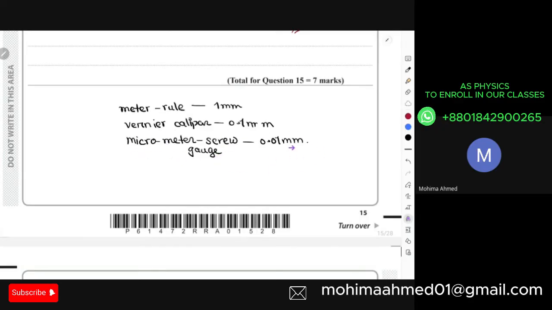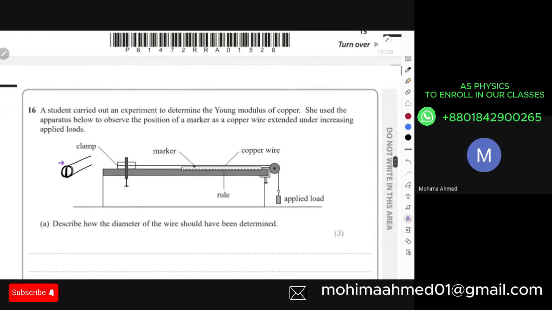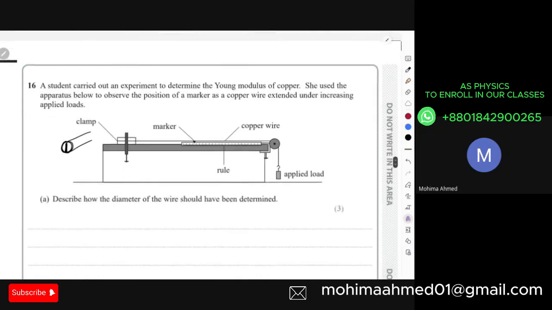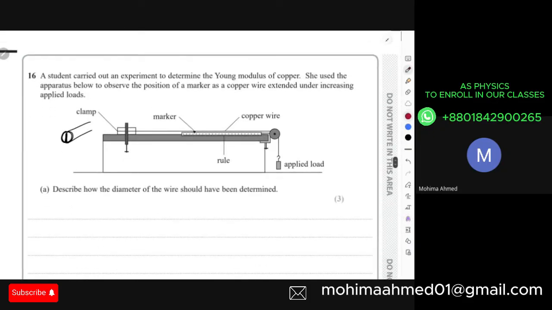As I'm working with a very small dimension, in order to calculate this more accurately, we have to use the smallest resolution possible. So we have to use the 0.01 millimeter, right? That means we have to use the micrometer screw gauge to find out the diameter of the cross-section area of the wire.